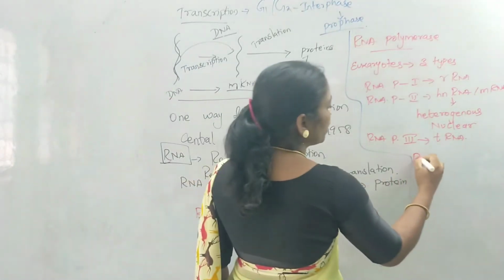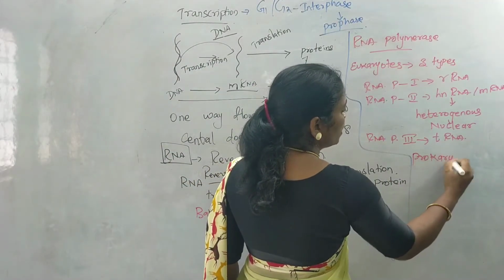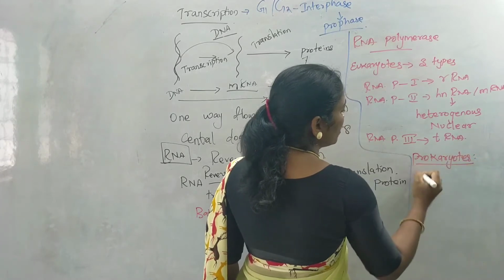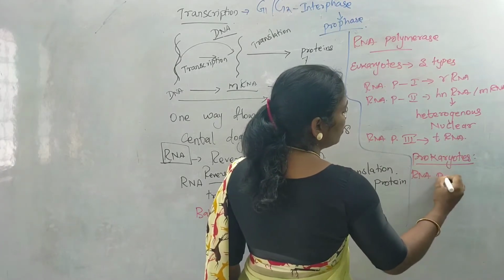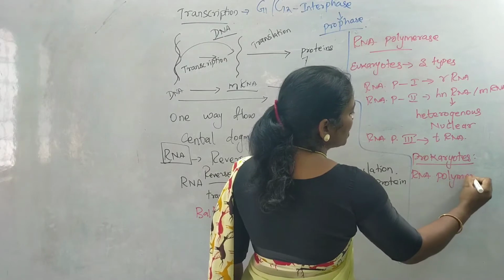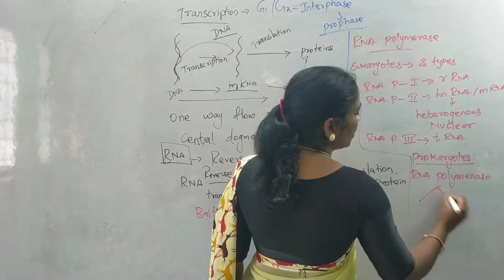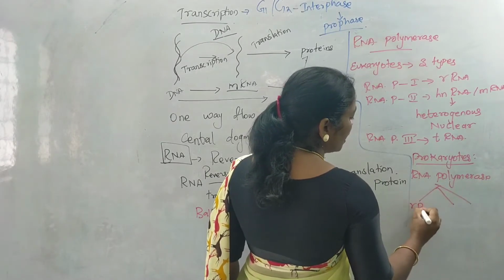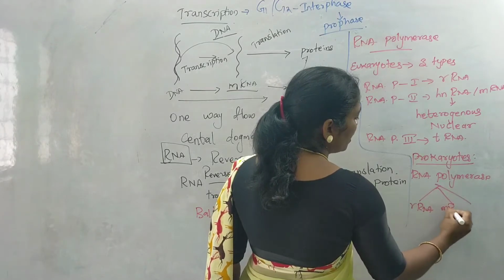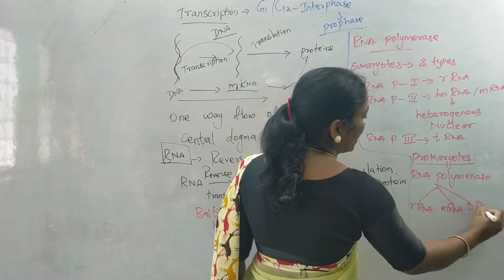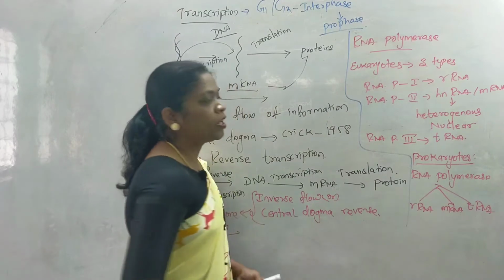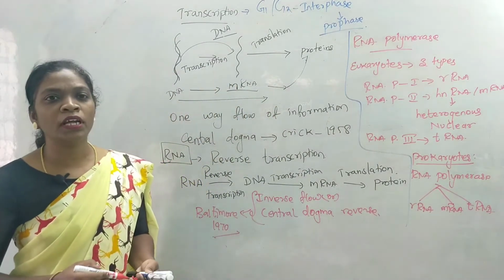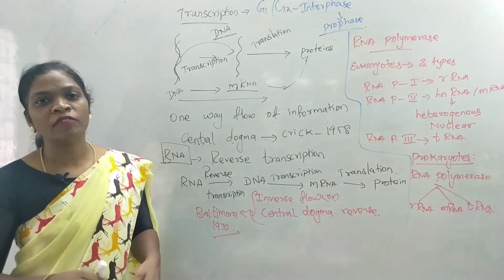But in case of prokaryotes, there is only one type of RNA polymerase. This RNA polymerase will synthesize 3 different types of RNA, that is rRNA, mRNA and tRNA. So the polymerases are of 3 types in case of eukaryotes and only one type in case of prokaryotes.